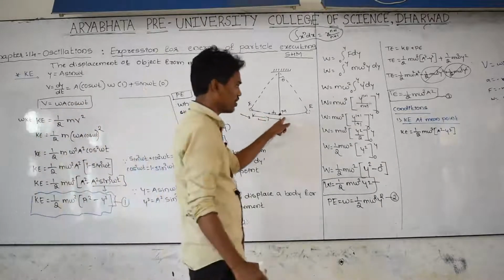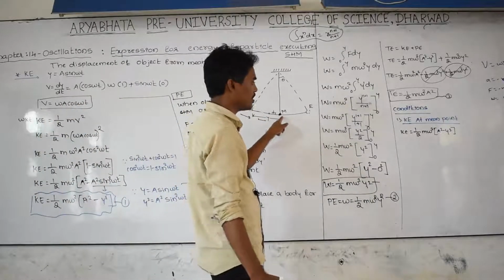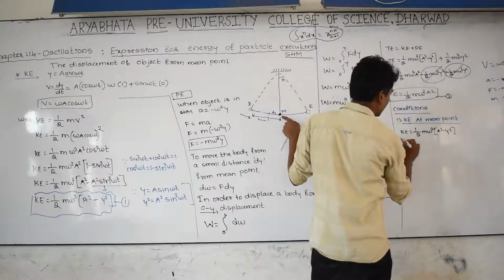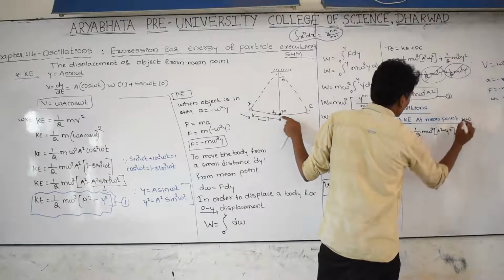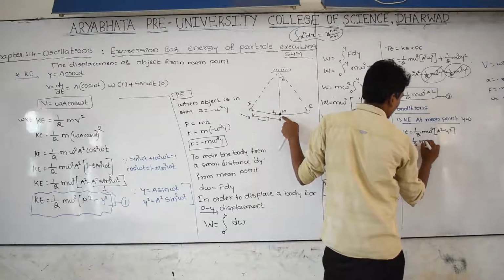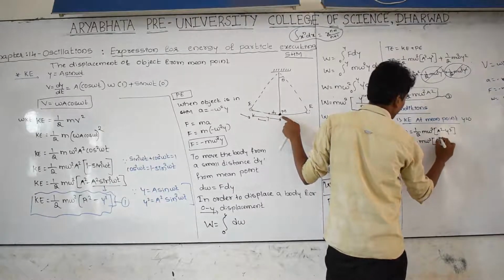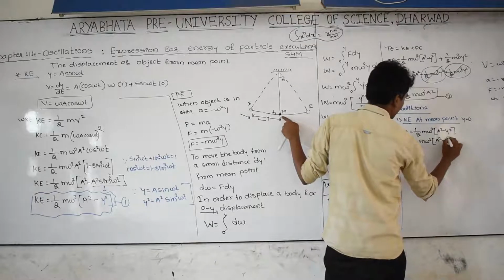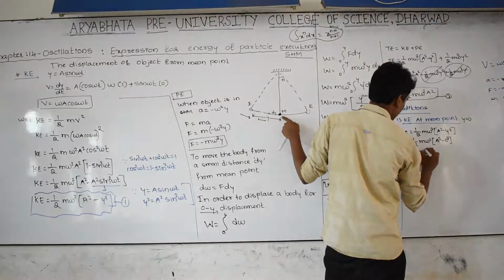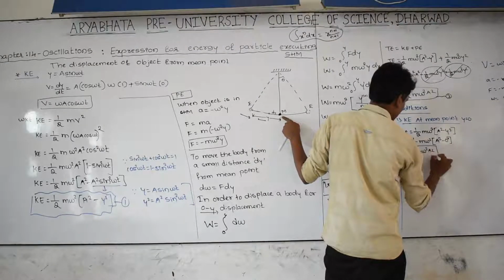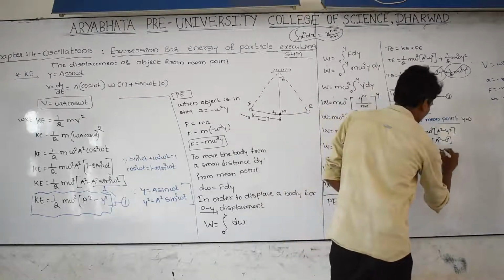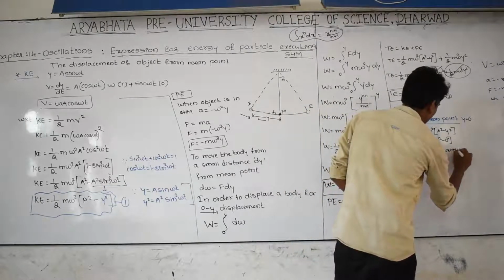At mean position, the displacement is equal to 0. Then kinetic energy at mean position, y is equal to 0: 1 by 2 m omega square into a square minus 0 square. Then kinetic energy is equal to 1 by 2 m omega square a square. The kinetic energy we are not getting 0, that's why it is maximum. This is maximum at mean point.